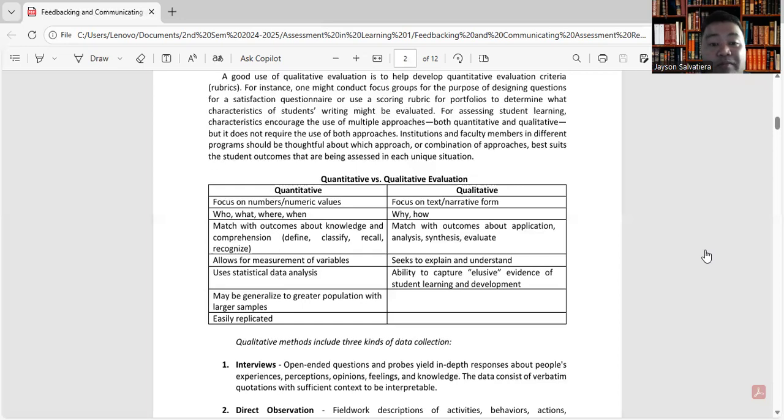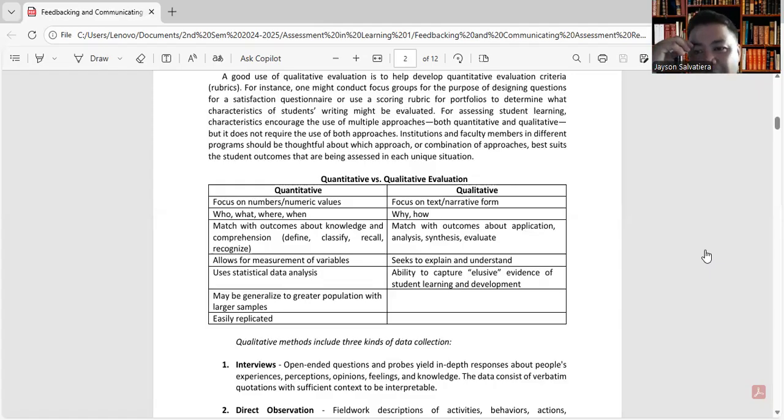Okay, so pag sa quantitative, medyo mabababa yung, ang tawag dito yung mga levels. Okay? As you can see, it's more on the remembering and comprehend or understanding part in the cognitive domain.